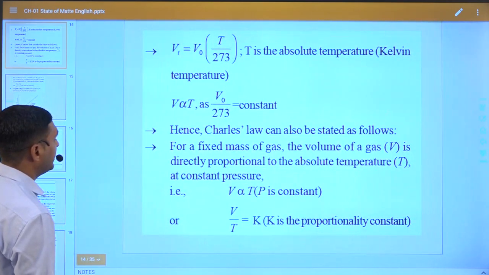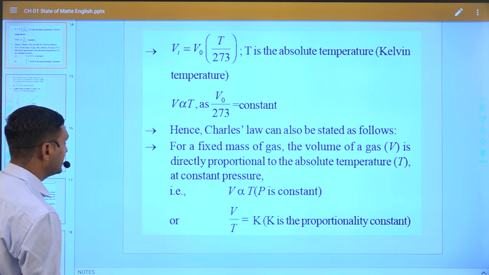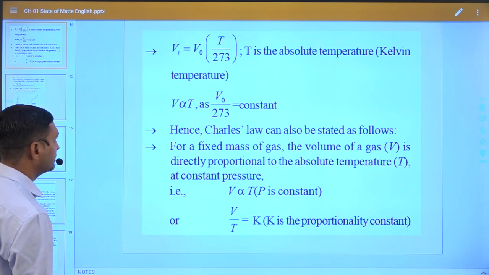Based on this law we can write the equation: the final volume at temperature T, that is Vt, is equal to V0 into T by 273. But we always keep temperature in Kelvin unit.